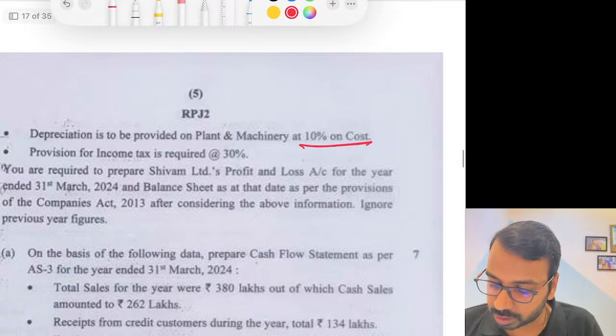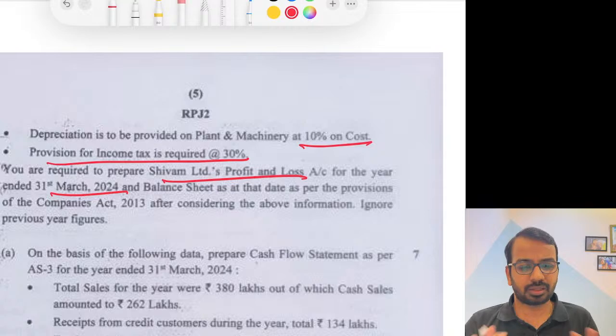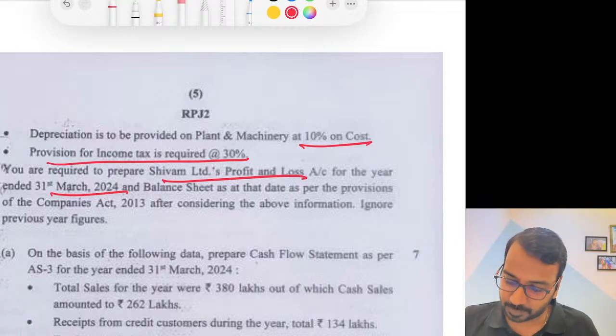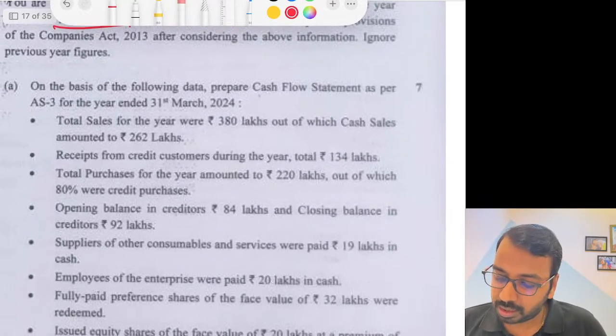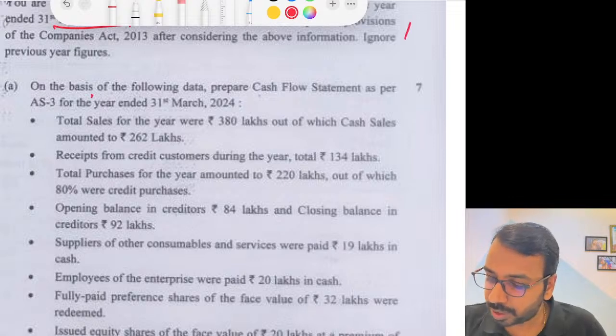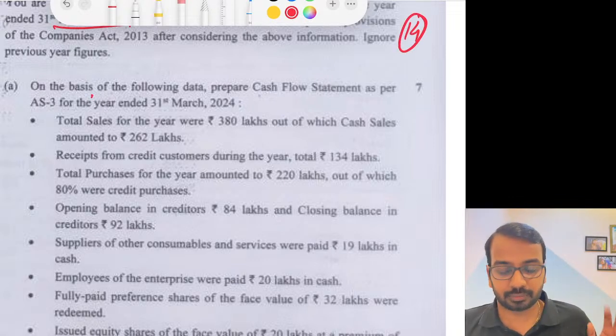Depreciation at 10% on cost, income tax 30%. You are required to prepare the P&L. So this is a standard question. There is no complexity, I would say, as far as this is concerned. So this is a straightforward 14 marks in your pocket.